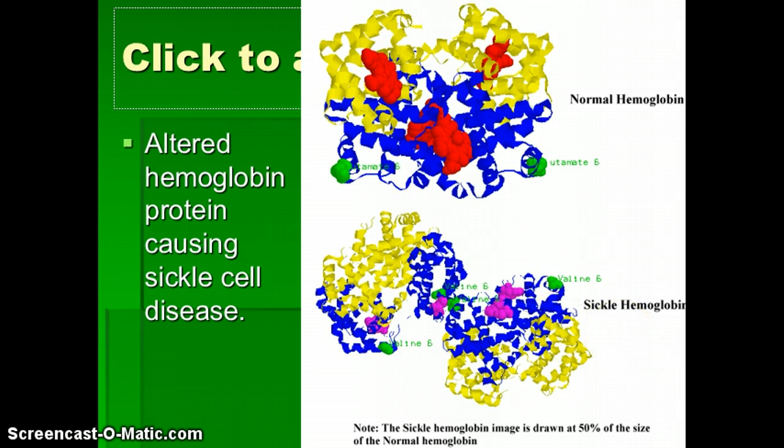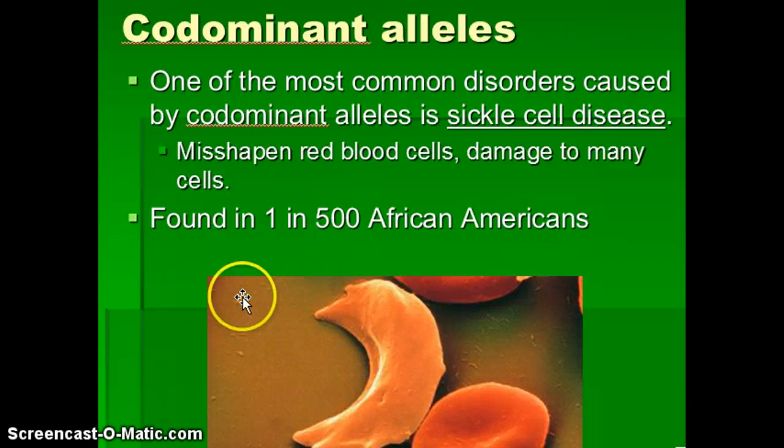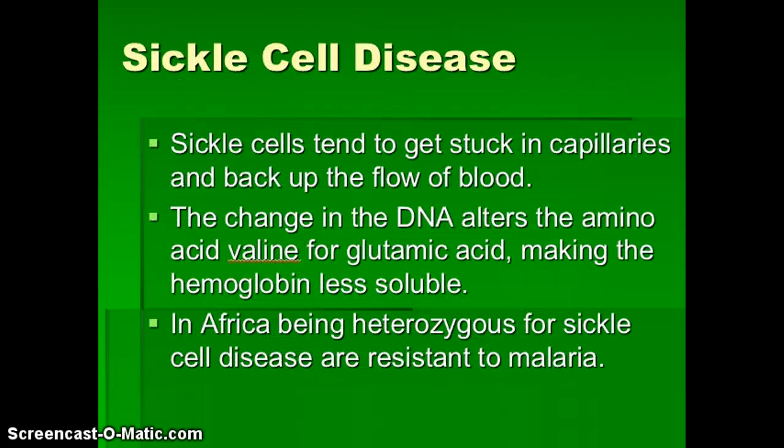When we go back to that original picture of what those look like, this can wreak some big havoc when you think about where the blood needs to go, where these red blood cells need to go. These sickle cells tend to get stuck in capillaries and then back up the blood flow. The change in the DNA substitutes the amino acid valine for glutamic acid, which makes the hemoglobin less soluble and causes those issues.